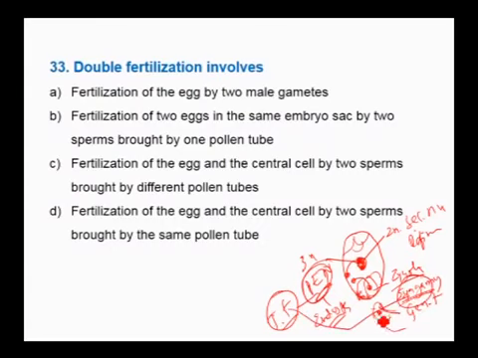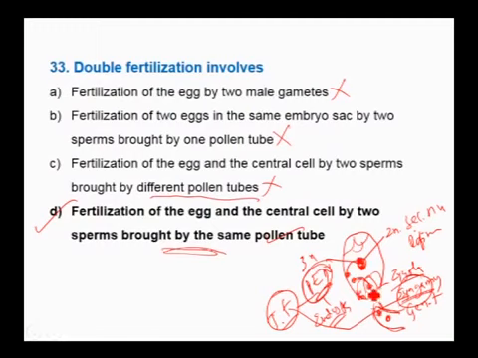But here the gametes are carried by a single pollen tube. Fertilization of egg by two male gametes? Egg is fertilized by just one gamete, therefore this is a wrong statement. Fertilization of two eggs? We don't have two eggs, therefore wrong statement. Fertilization of the egg and a central cell, this is a wrong statement. Fertilization of the egg and the central cell by two sperms brought by different pollen tubes? It's not a different pollen tube, it is the same pollen tube. Therefore the correct option is D: fertilization of the egg and the central cell, having the polar secondary nucleus or definitive nucleus, by two sperms brought by the same pollen tube.